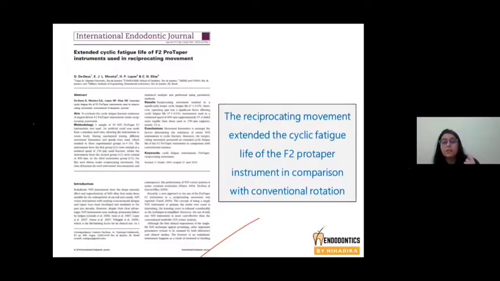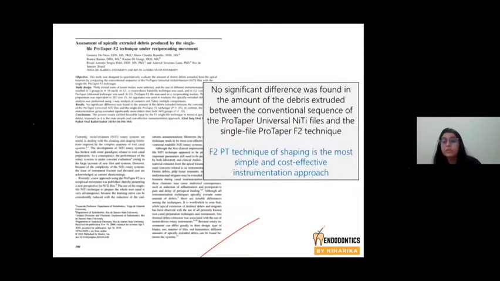Later, Dr. Didas said that reciprocating movement increases the cyclic fatigue life of the file. That means it increases the longevity of the file in comparison with rotary motion. And the amount of debris produced was comparatively less when the F2 file was used. The F2 ProTaper technique is the most simple and cost-effective approach as compared to a rotary file.